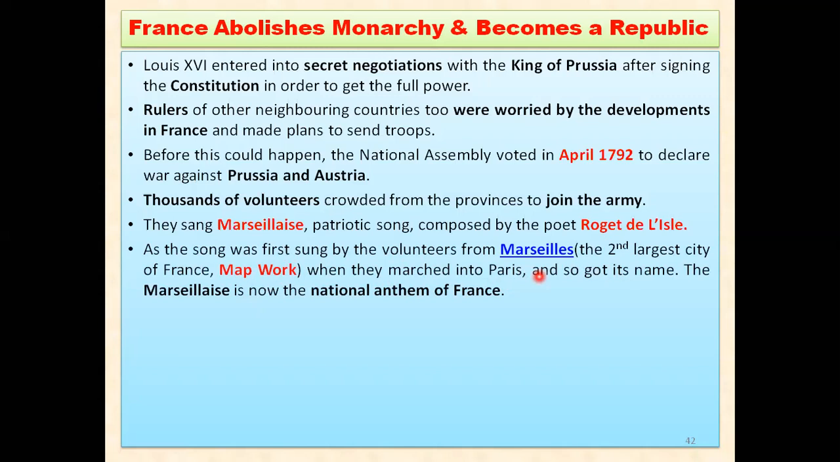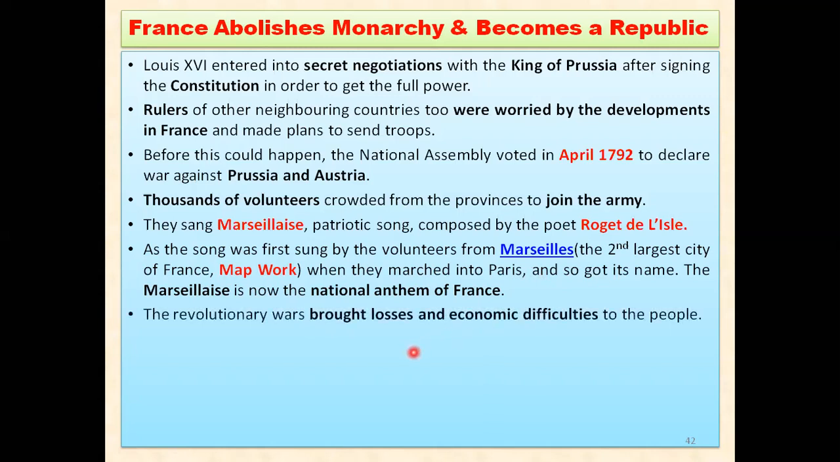So the people who were coming from Marseille were singing the song Marseillaise, a patriotic song, and that song got its name because it started from that particular city, Marseille. However, that Marseillaise song, that patriotic song, is nowadays the national anthem of France also. So try to remember the name of the patriotic song and the national anthem, which might come in your question in MCQ form also.